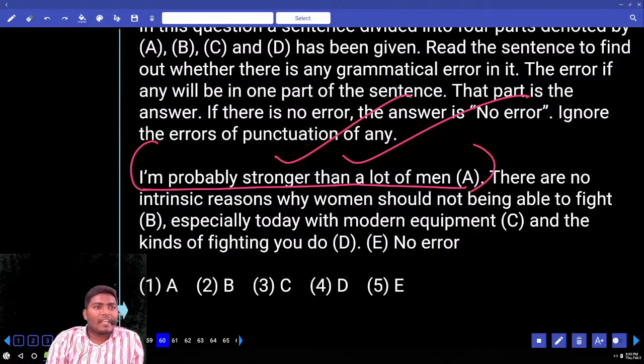Okay, your answer is correct. Why? There must be some rule, right? What is that?